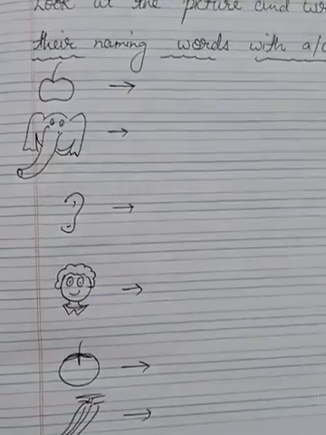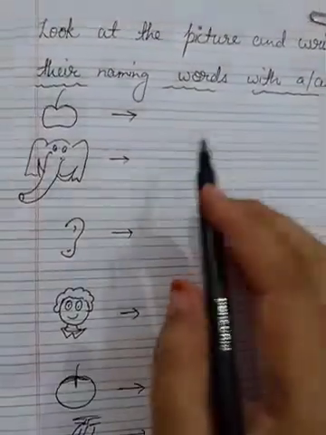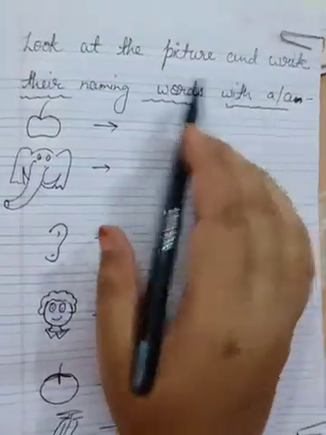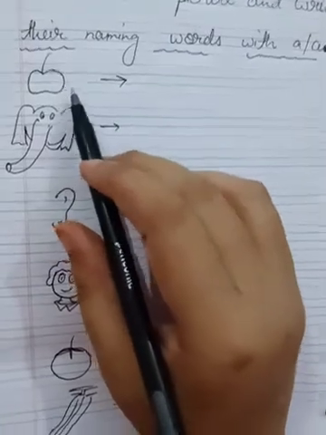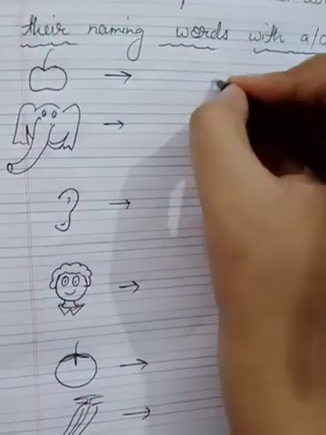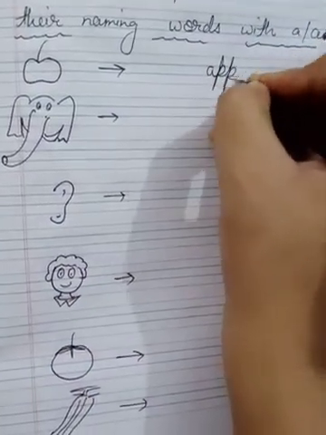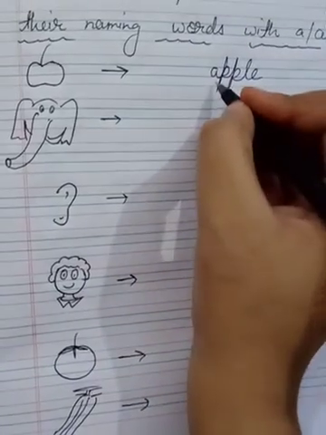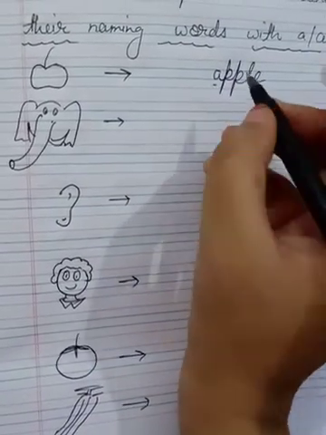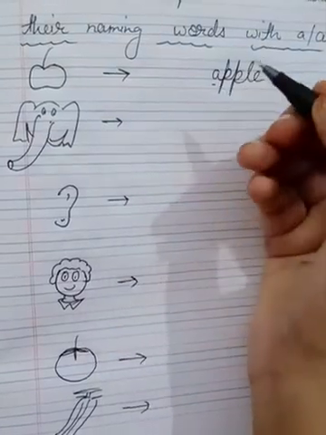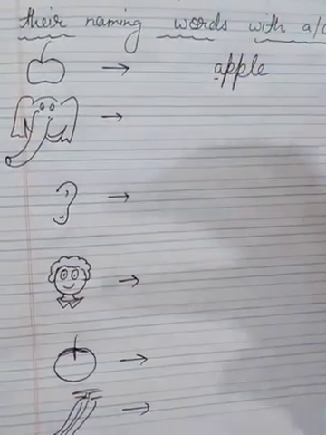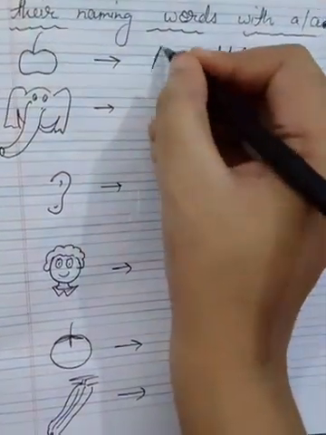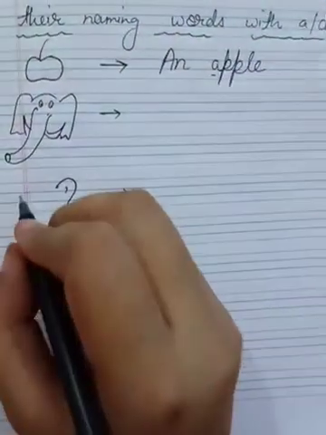Okay. Now students, your exercise is: look at the picture and write their naming words with a or an. So this one is apple. Apple starts with a, meaning vowel. So if it starts with a vowel or has a vowel sound, we will write here an apple.